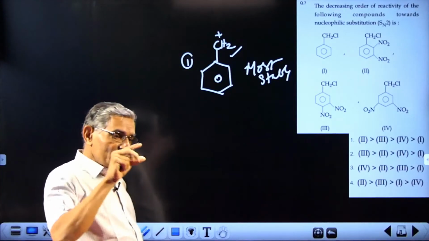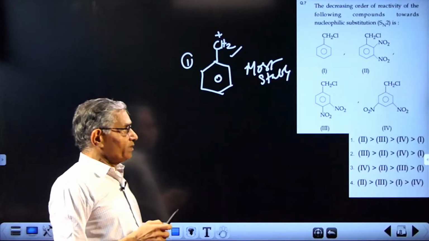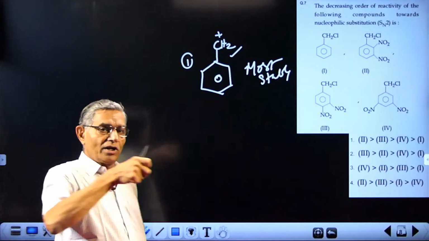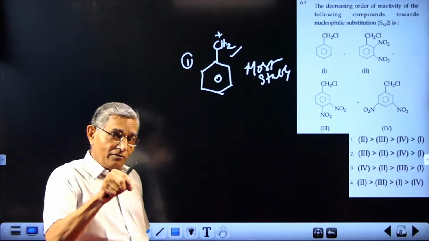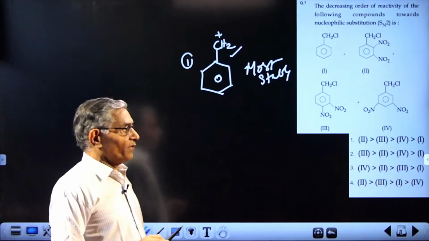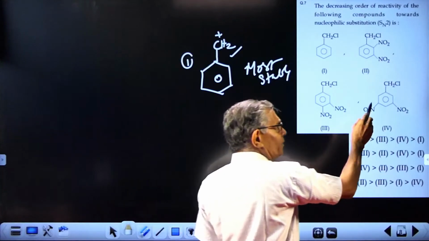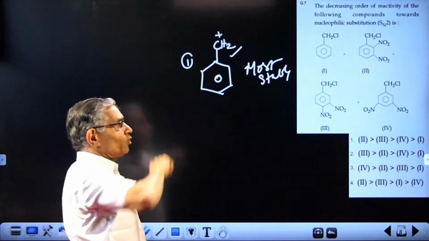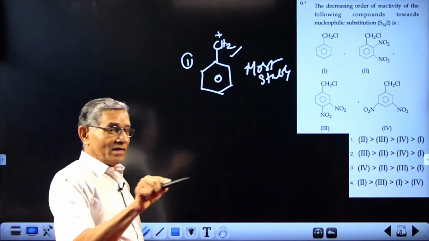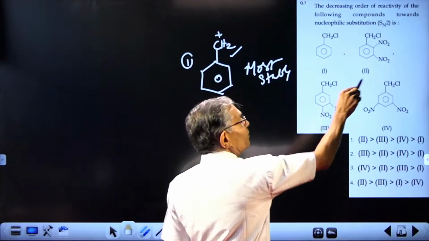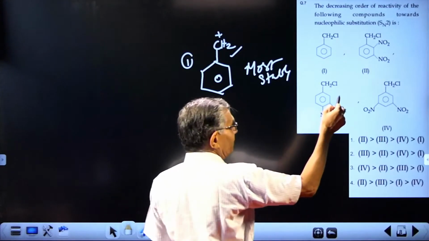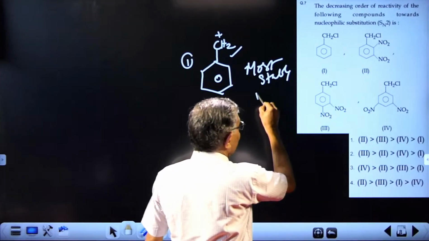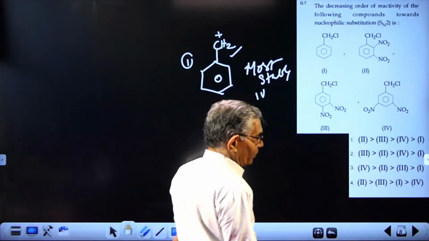When you have a substituent at the ortho and para positions, they will supply electrons most effectively and withdraw electrons most effectively. Relatively, meta does not have that much effect. So the presence of nitro at the meta position will not destabilize this carbocation to the same extent as a nitro at the ortho and para. So the next stable will be this one. This is marked 4.